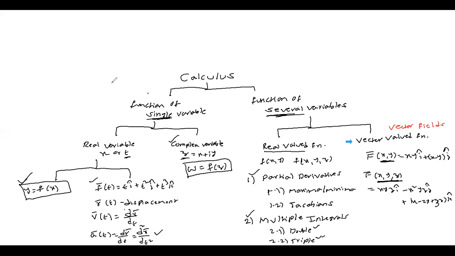Now a vector field or vector function is the same, where the input is 2-dimensional or 3-dimensional. Now here also, instead of calling it a real valued function, in our discussion I will call it a scalar field. A scalar field is a function of 2 variables or 3 variables, which means the output is a number. If the output is a number, we call it a scalar field, scalar function. If the output is a vector, we call it a vector function or vector field. Is that okay? So our main discussion